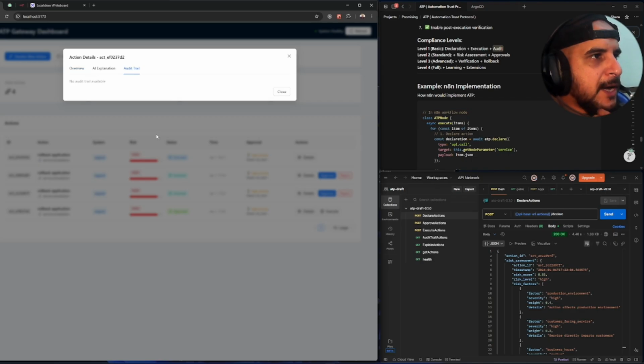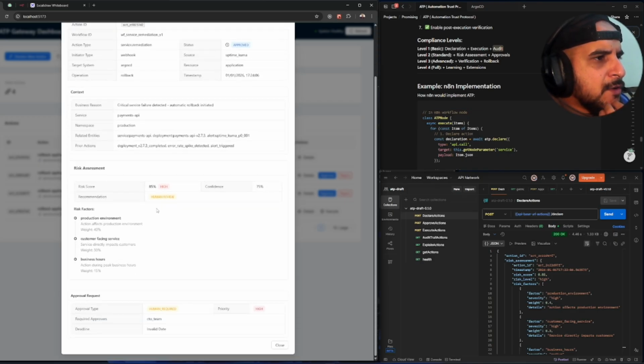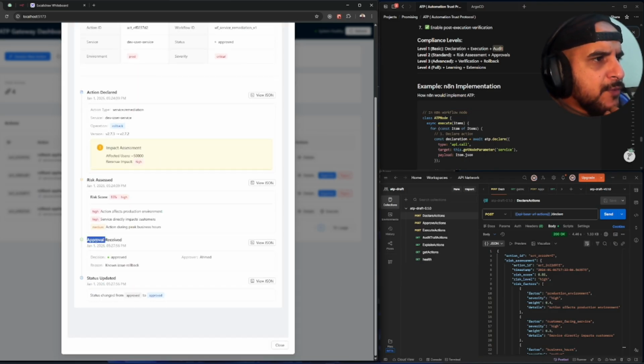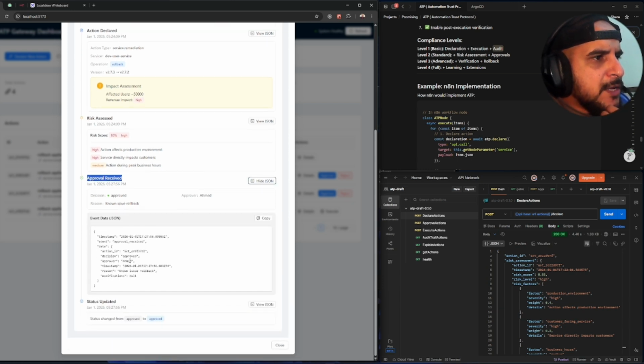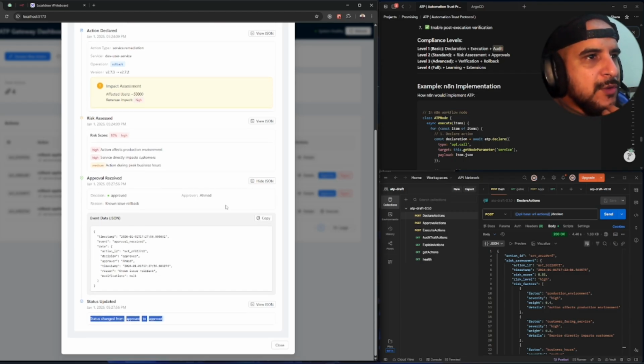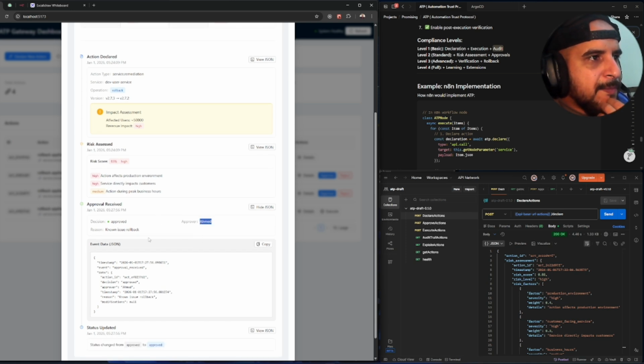If we go to details, audit trail, AI explanation, overview. Here we approved the action, and we can view the full JSON. As Ahmed said, it's known issue rollback. For the status update, we're going to change the action from declared to approved. I don't know, this is a bug, but it's fine. As you can see, it's full visibility, full observability, full accountability. We can attribute every single action that happened within our automation system